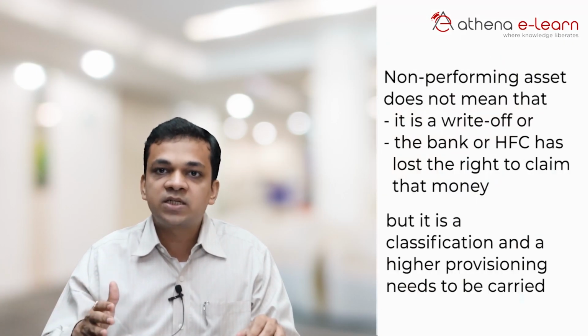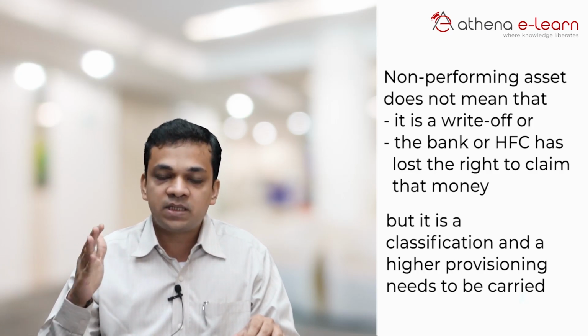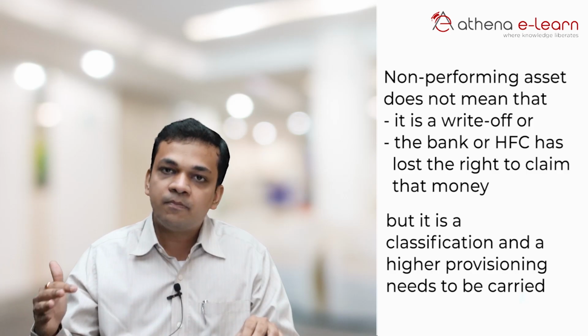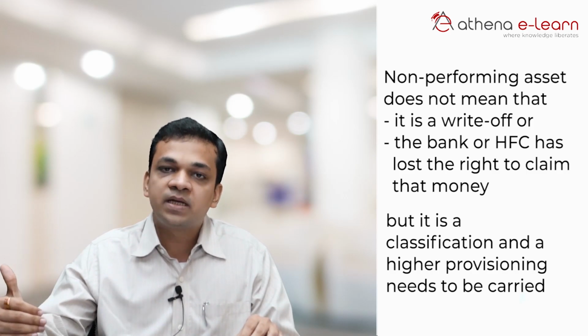The definition of non-performing assets basically says that any loan where the interest or the principal has remained overdue for more than 90 days is to be taken as a non-performing asset. Non-performing asset does not mean that it's a write-off, does not mean that the bank or the HFC has lost the right to claim that money, but it is a classification and a higher provisioning needs to be carried. Whereas standard assets are those assets which are not overdue for more than 90 days.